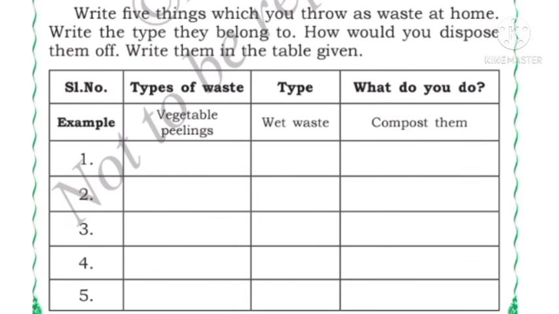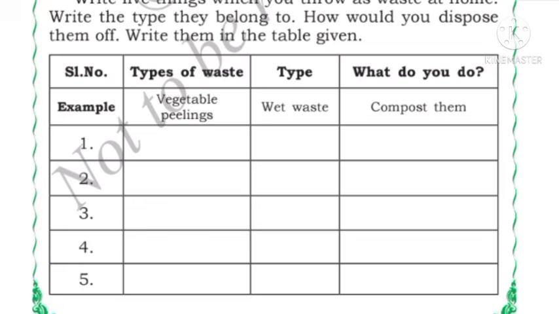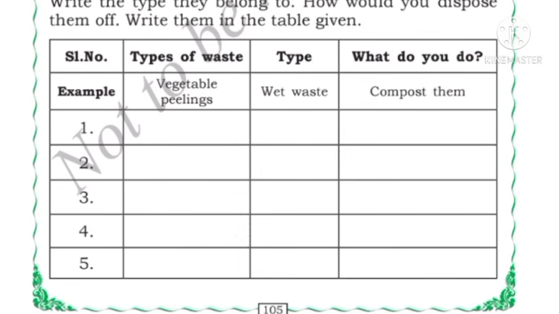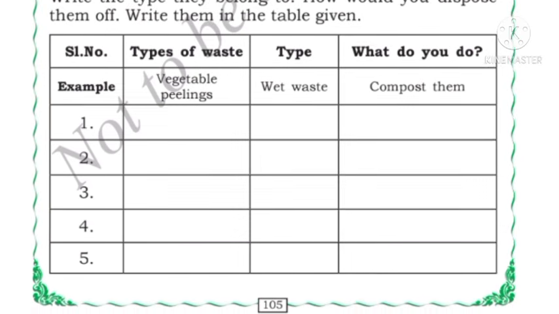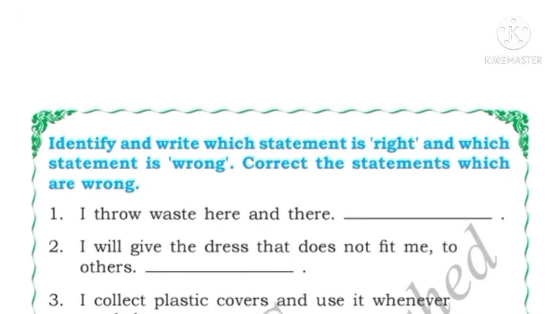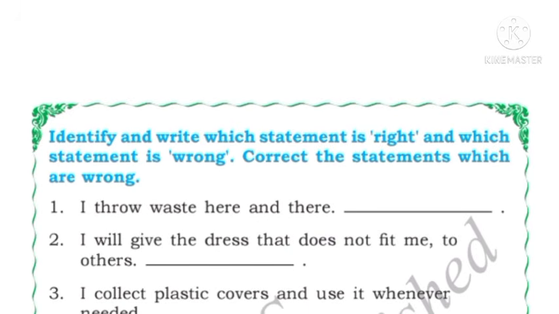So children, what is the meaning of decay? Decay means decomposing through the action of bacteria or fungi. For example, decay of fruits, decay of vegetables, even our teeth will also decay, right? Our teeth will also decay because of bacteria and fungi.